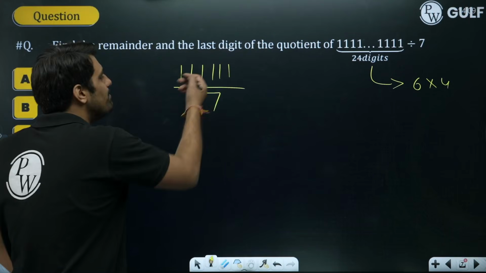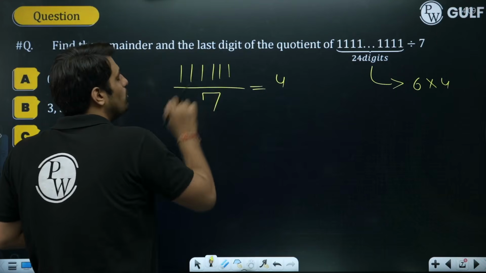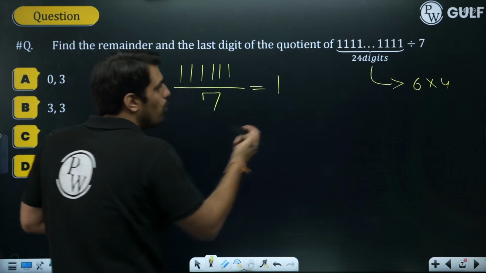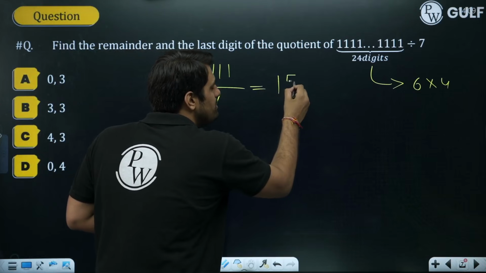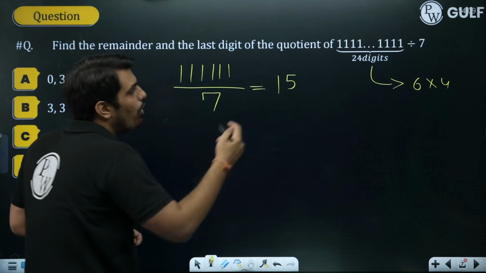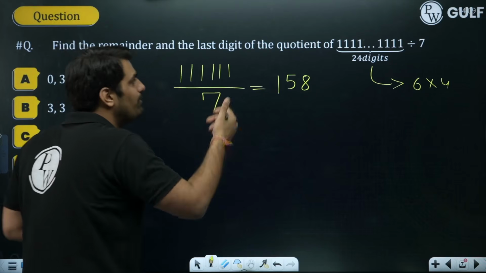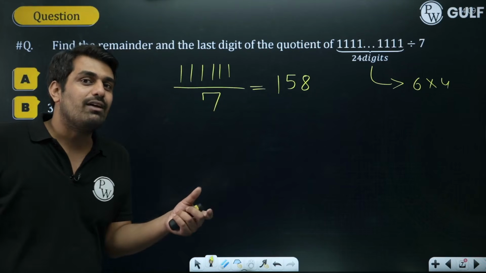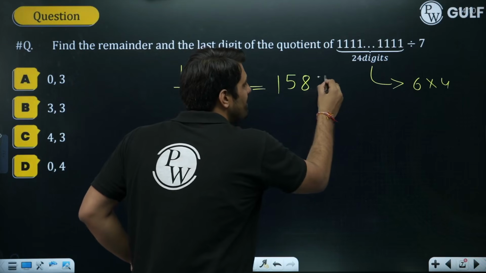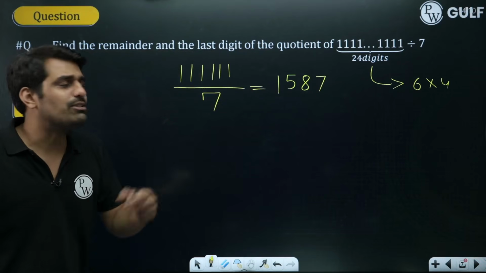Understand? So dividing by 7: 7 into 1 is 0, so 11, 7 times 1 is 7, and we are left with 4 as the remainder, 41. 7 times 5 is 35, and 41 minus 35 is 6. We have 61. 7 times 8 is 56, and 61 minus 56 is 5. So 51. Now for 51, 7 times 7 is 49. We have 2 as the remainder, 21. 7 times 3 is 21.